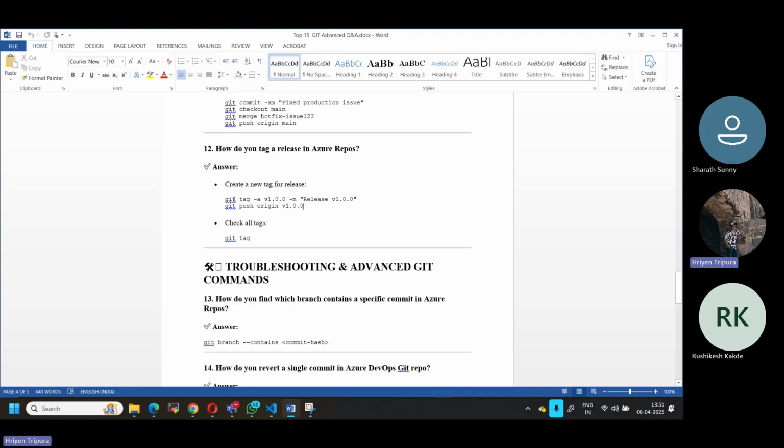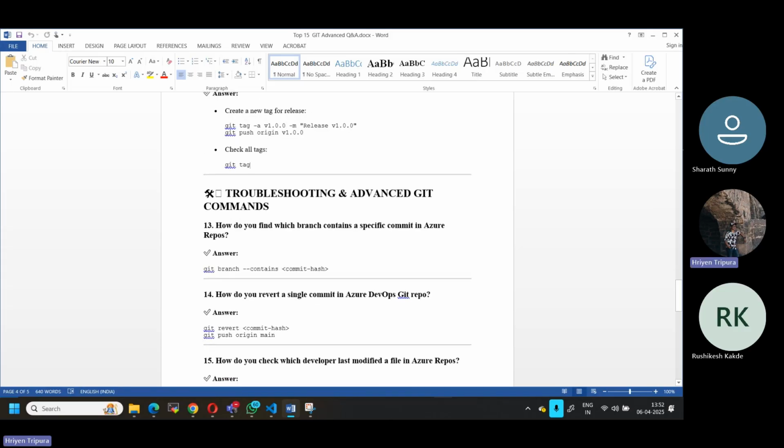Tags. Say for example, I give a git tag with the annotate option. I'm specifying the tag type basically and the name of the tag, and I can give a message for the particular tag. So that's how I have to define. Then I can push it, git push origin the tag name. Then if I want to check, I can simply use git tag to check the name of the tag.